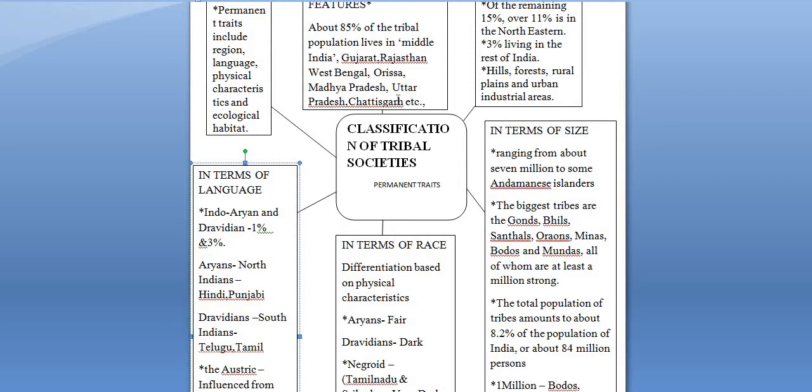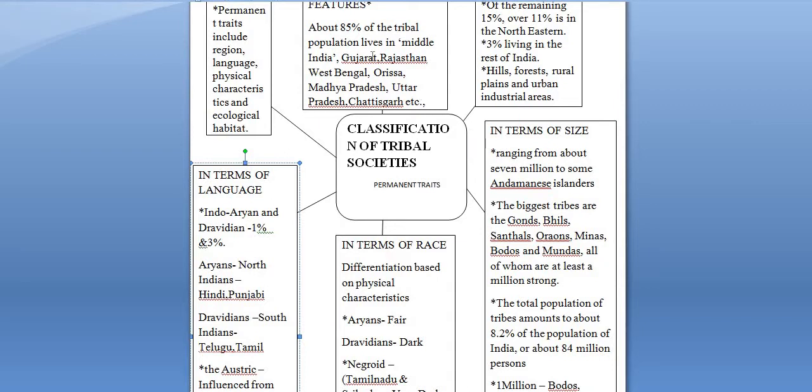And the tribes which you find in these states are the Gonds, the Bhils, and the Santhals. If you come to South India, we find that the 4 states of South India, Karnataka, Kerala, Tamil Nadu, and Andhra Pradesh, too have a tribal population, and the tribes found here are Todas, Kotas, and Chenchus.